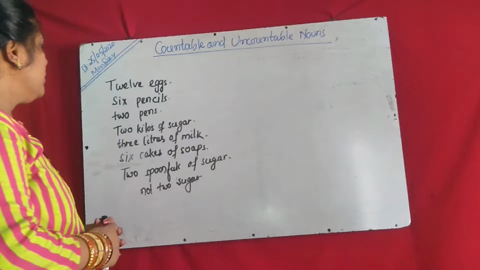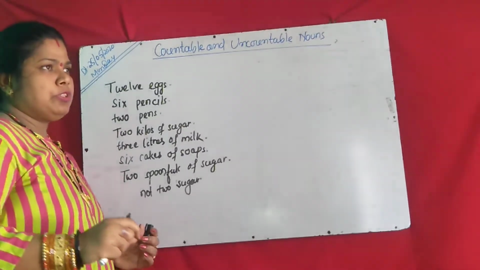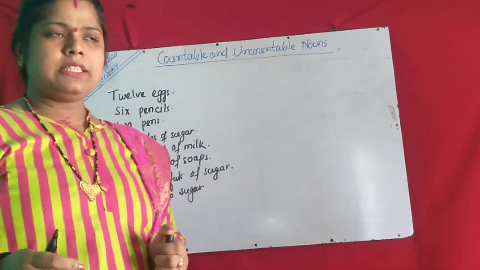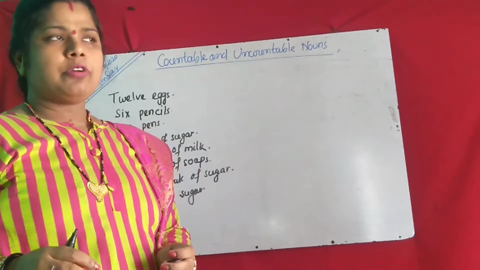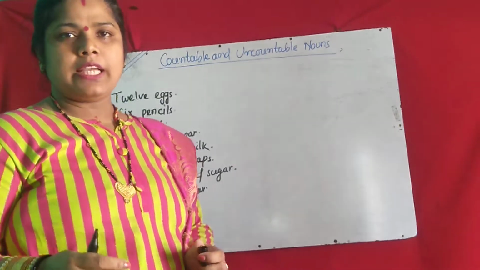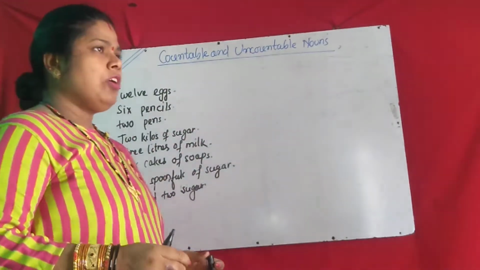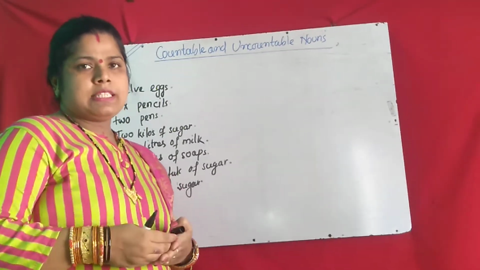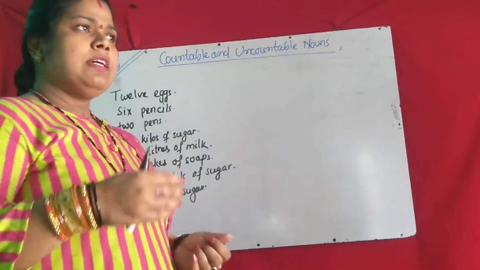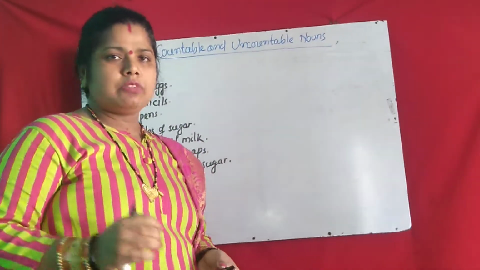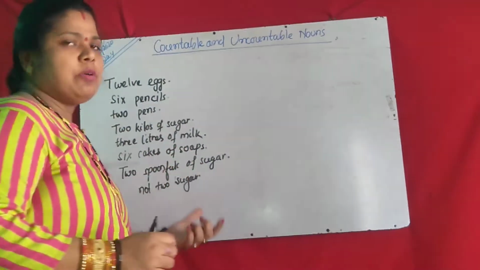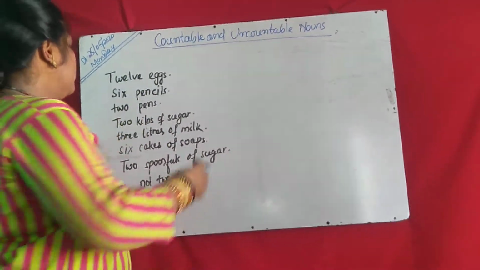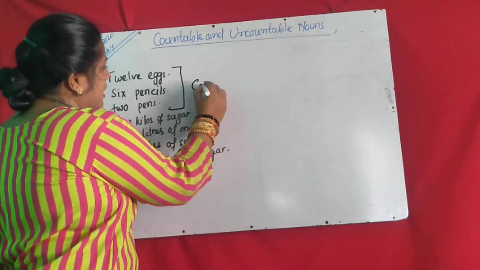Okay. So suppose your mommy said to bring 1 dozen eggs or 6 eggs. That means you can count the numbers. Your mommy never said to bring 1 kilo eggs or 1 kilo pen or 3 liter pencil. No. So pen, pencil, book, shirt are some examples of countable nouns. Here we can count by numbers: 12 eggs, 6 pencils, 2 pens. So these are called countable nouns.